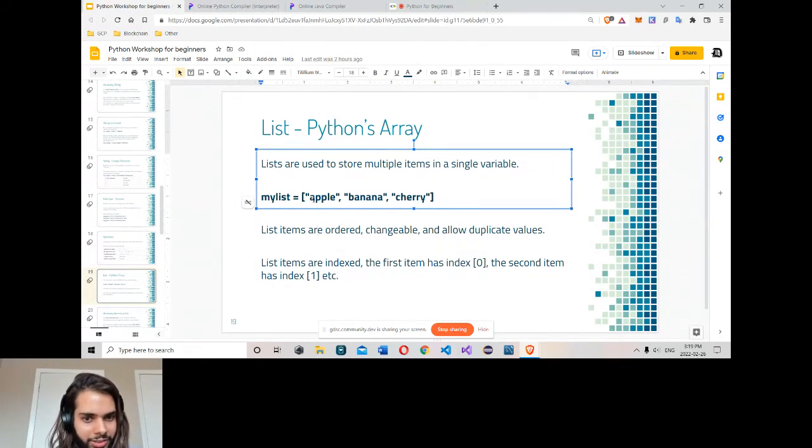Order, it has an order. The first element has index 0, or position 0. The second element has index 1, the third 2. Changeable: you can change the value, like apple, banana. You can also delete, remove and add. You can also allow duplicate values. Same, the first item has index 0, the second has index 1.